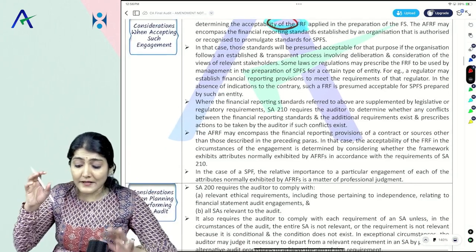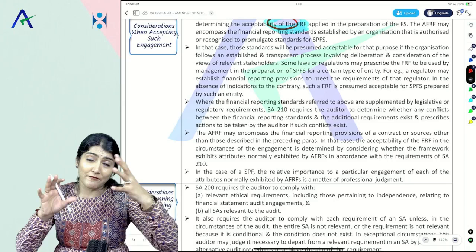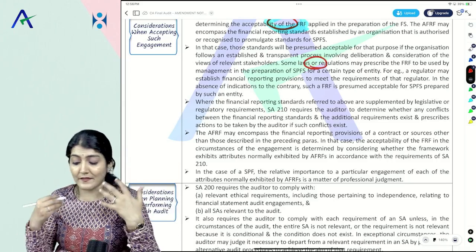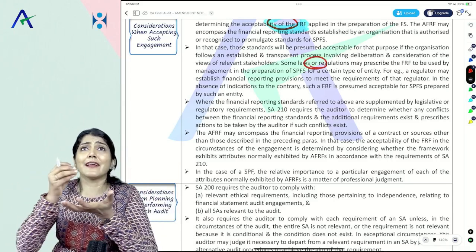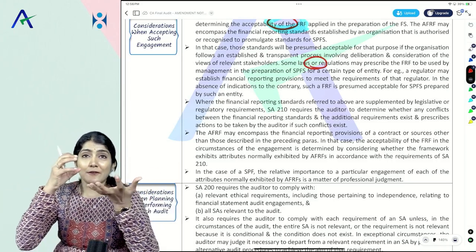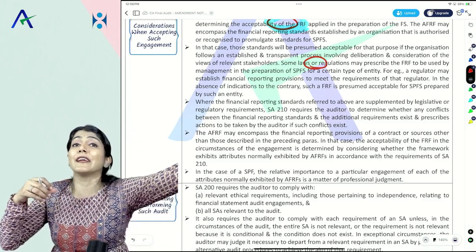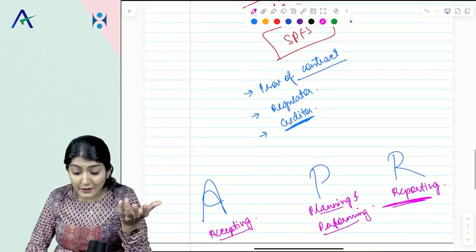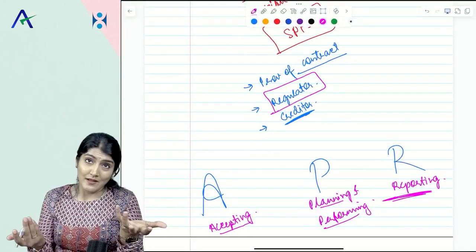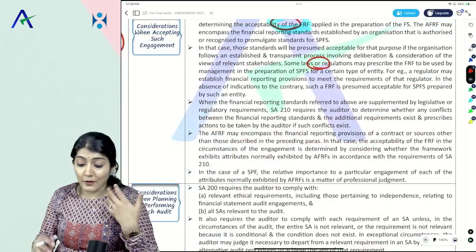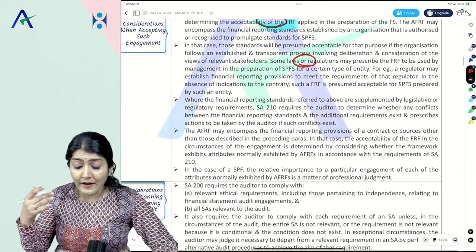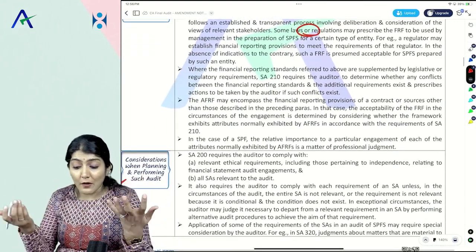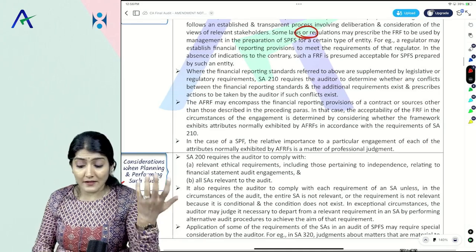Now, the AFRF could be defined by the management or by the stakeholders, or it could be given by the laws and regulation. Like a creditor, if they want the financial information of a company, that is not given under any law. It is as per the requirements of the creditor. But if it is as per the requirements of a regulator, then it is given under the law. So acceptability of AFRF, what does it say? That the AFRF could be determined in-house by the management or by the stakeholders, or it could be given in the laws and regulation.